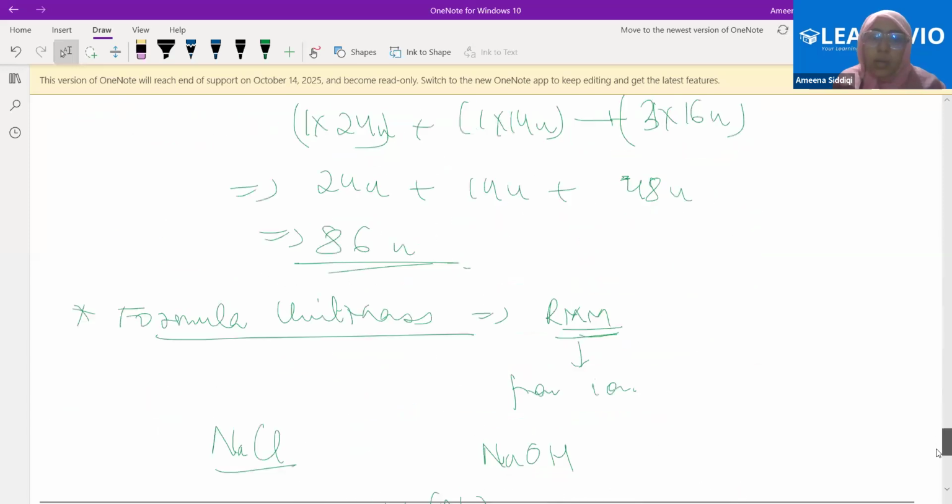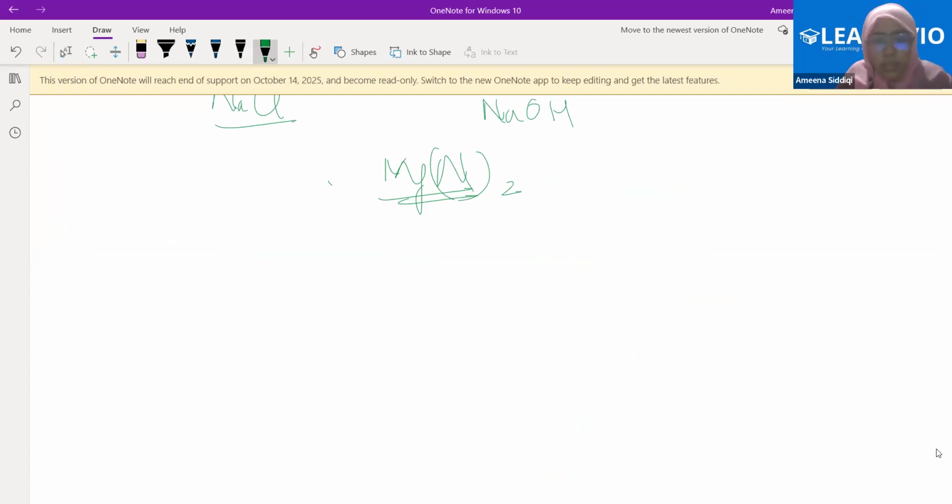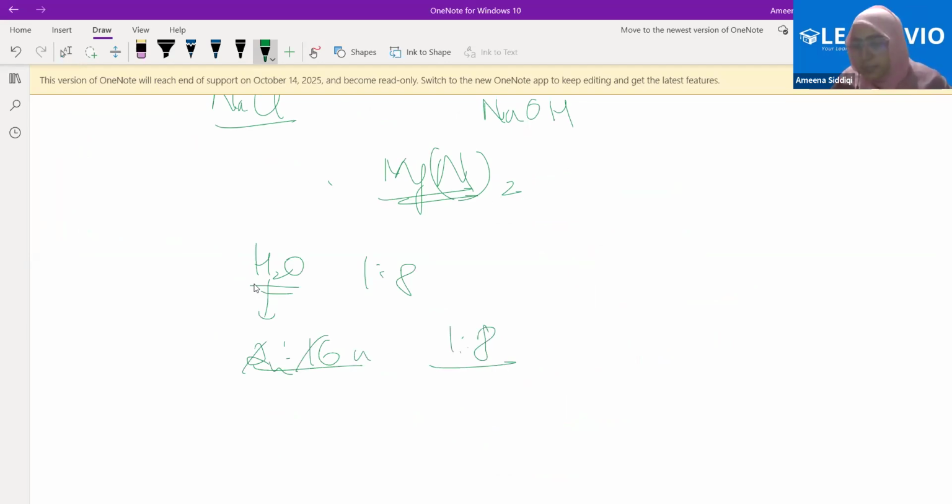Now, once we have understood the atomic masses and the molecular masses, we can calculate the ratio of the masses of different elements in a particular compound. For example, in water we were saying 1:8. How did we get this? By using the masses, right? The mass of hydrogen in water is 2, to the mass of oxygen present in one molecule of water, that is 2:16. We get the ratio as 1:8, right? This is also clear.